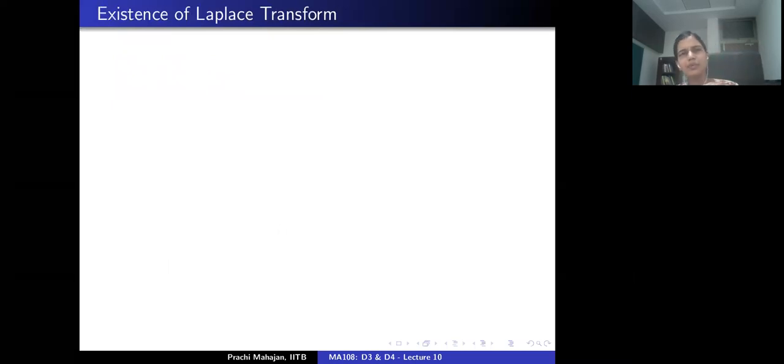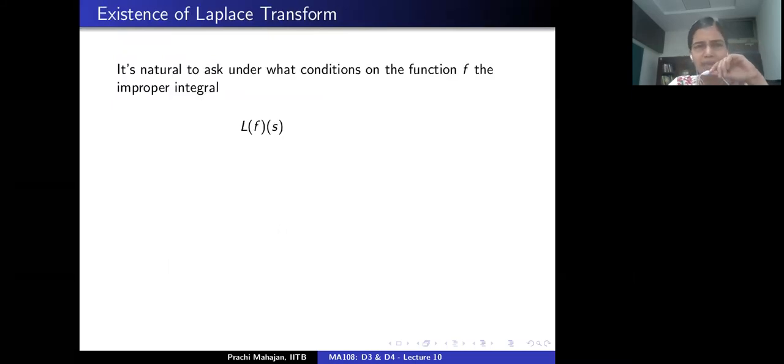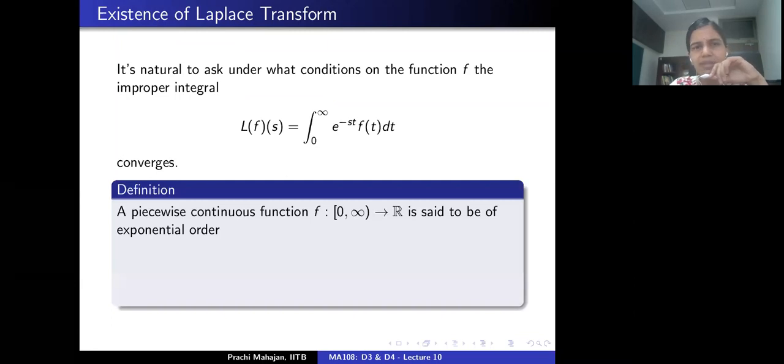So, having computed this Laplace transform of some elementary function, one should ask, we may go on about Laplace transform, but is it even defined? And under what conditions on the function f does this improper integral converge?